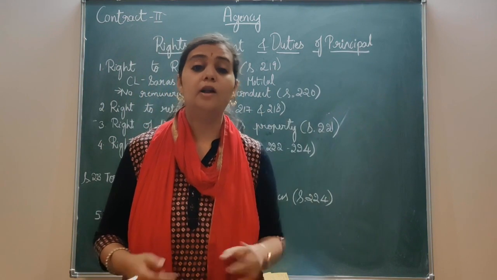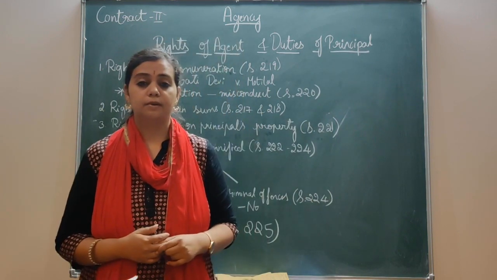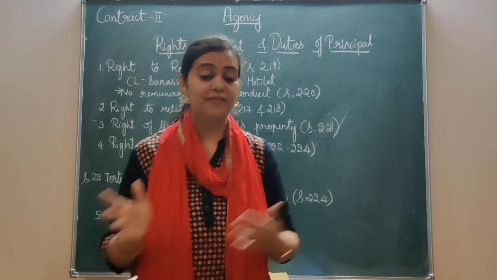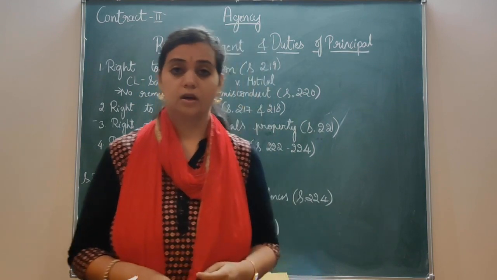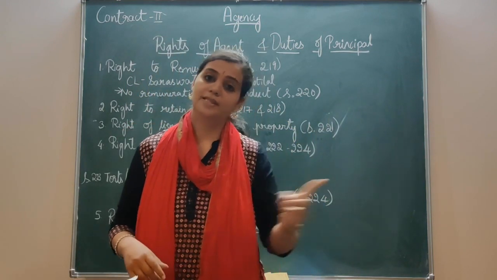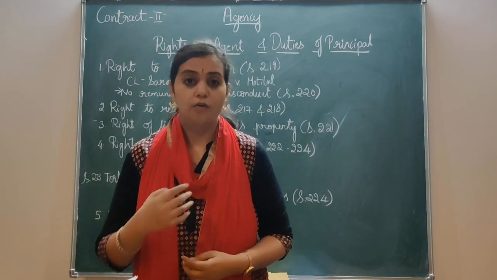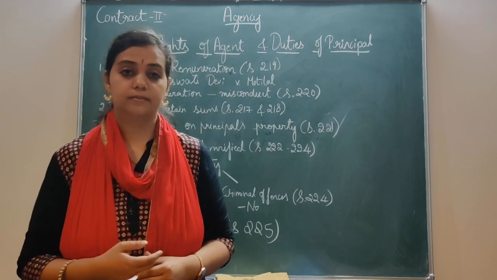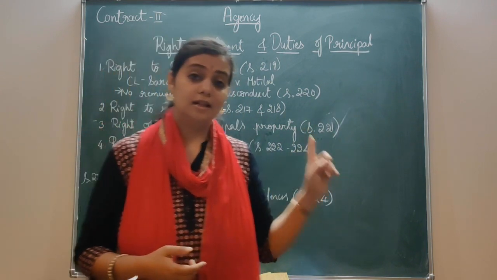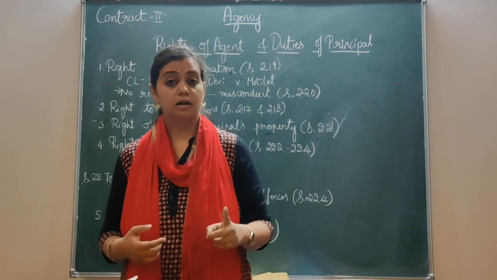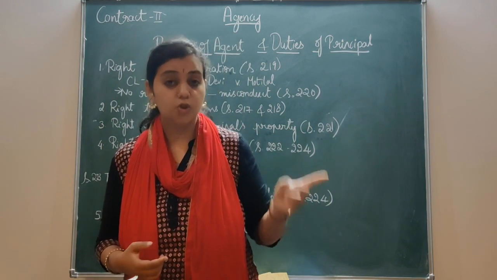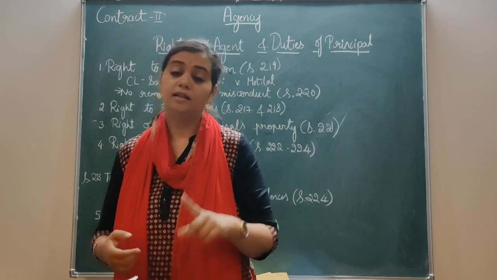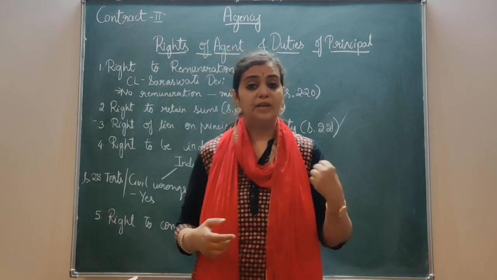It is the principal who is benefited. So he is giving the money to the principal. Now it is the duty of the principal to pay him a certain commission for his services. So until the amount is paid, he can keep the property with himself.